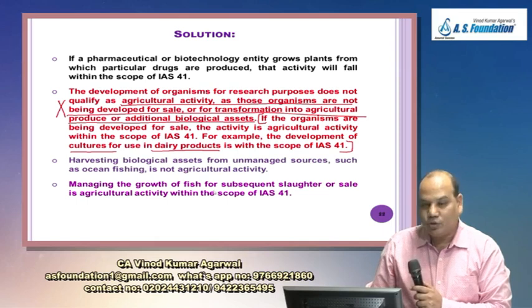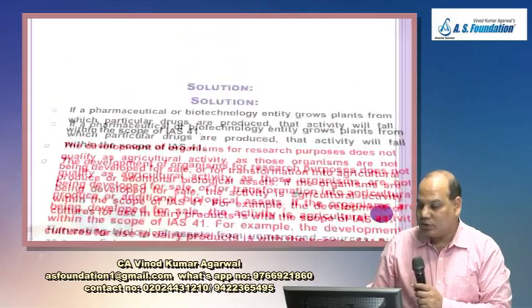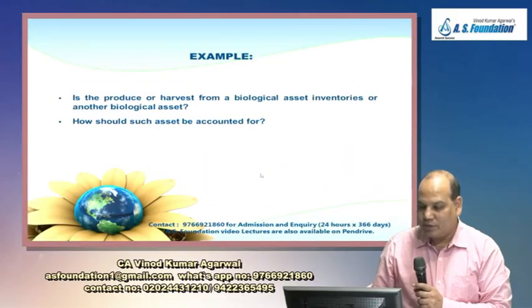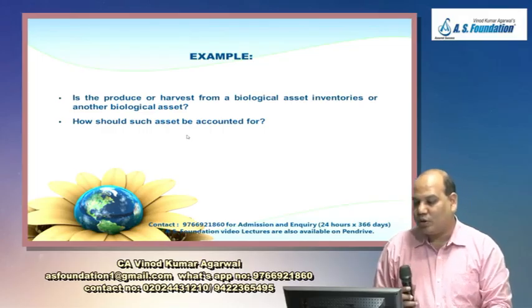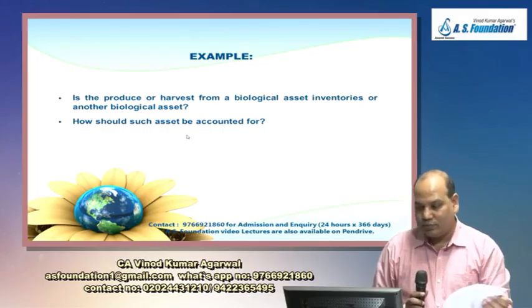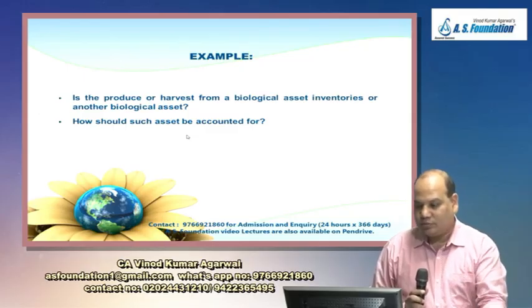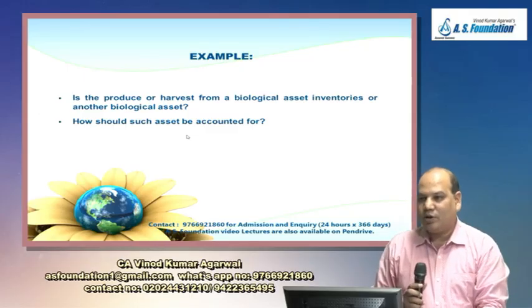So managing the growth of fish for subsequent slaughter or sale is an agricultural activity. Okay, one more question. Is the produce or harvest from a biological asset inventory or another biological asset?